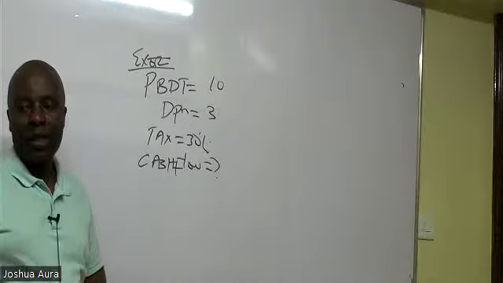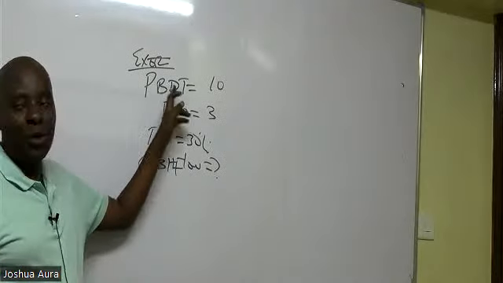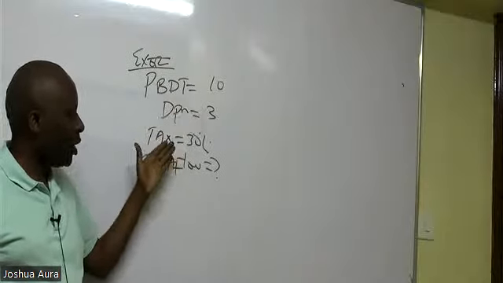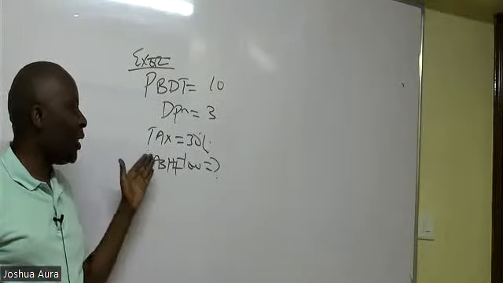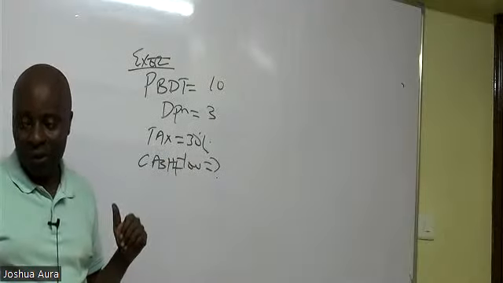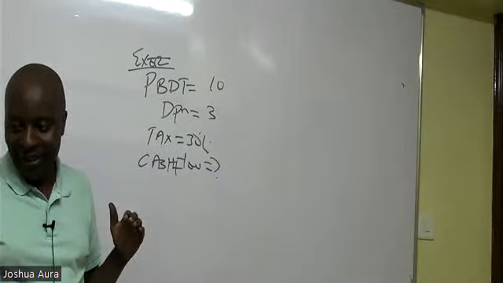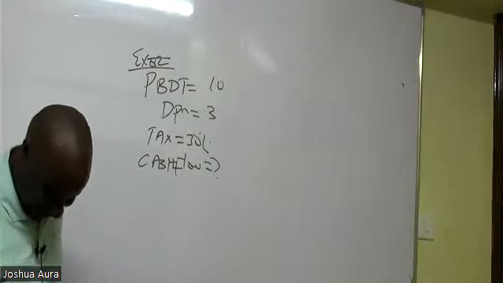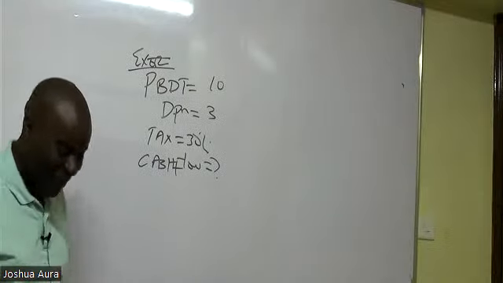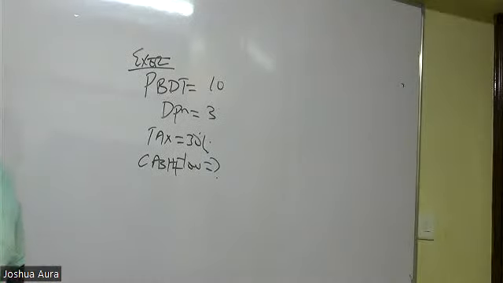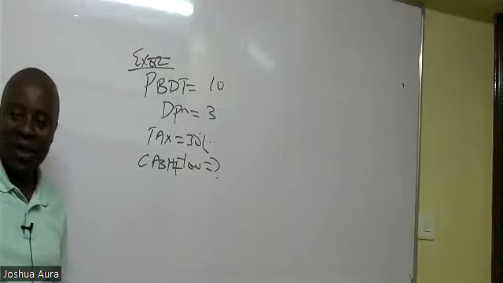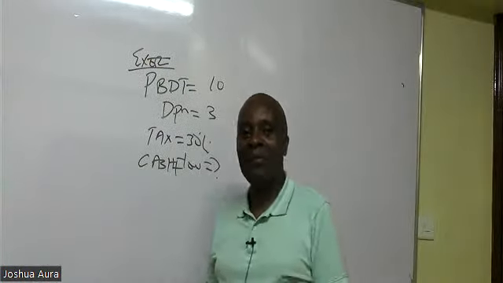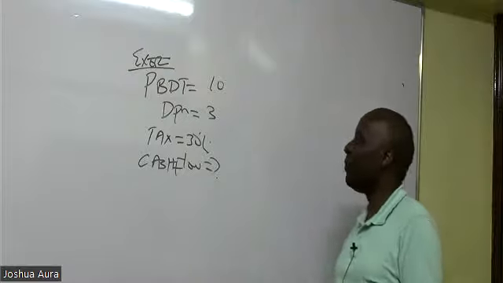Good question. They have given us profit before depreciation and tax of how much? Of 10. Depreciation is 3. Tax is 30%. Then they want us to give them cash flow. We shall overcome. I hope Madam Musioka has seen your comment, Paul.